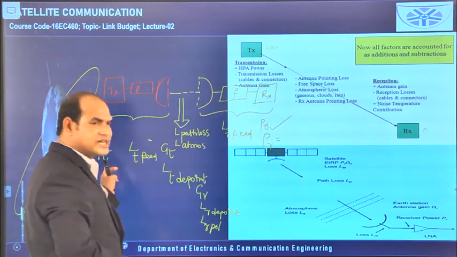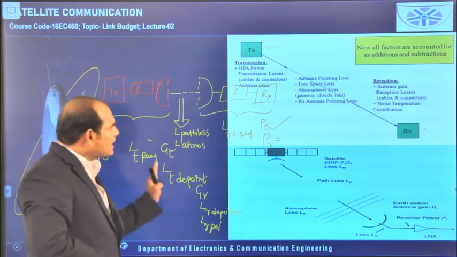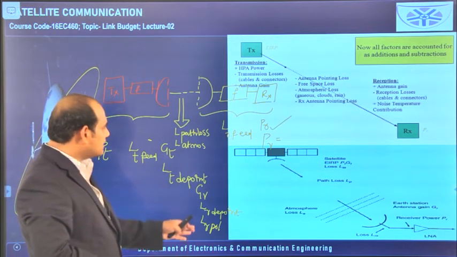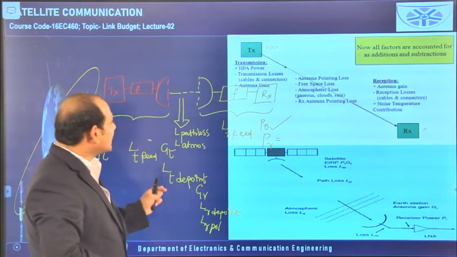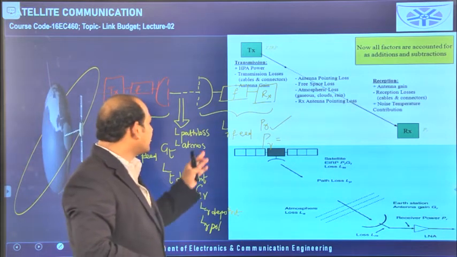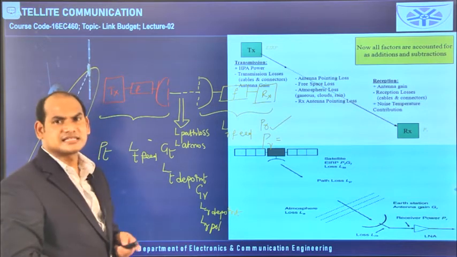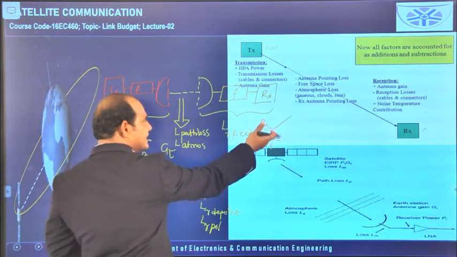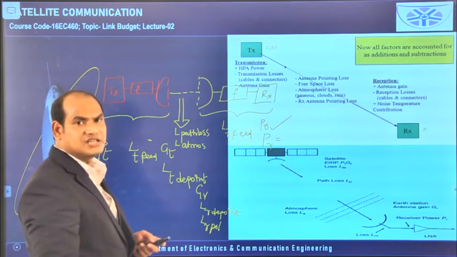So here transmitted power is there. As you are moving up to the receiver, two gains are available, GT and GR. GT is due to the transmitting antenna and GR is due to the receiving antenna, and all the remaining are losses. So after taking all these losses, whatever remains is called the receiver power.